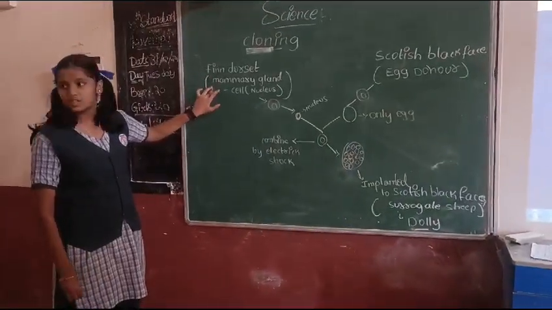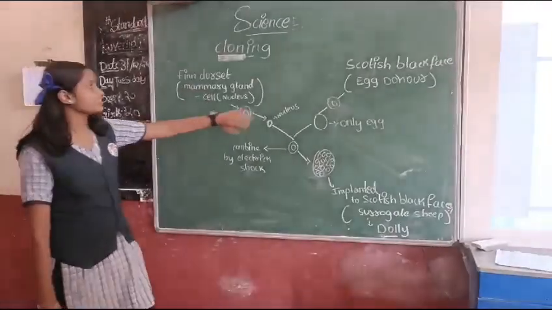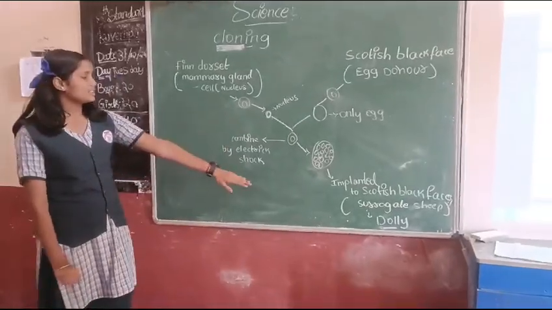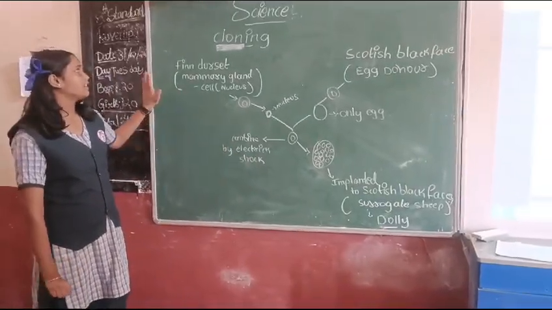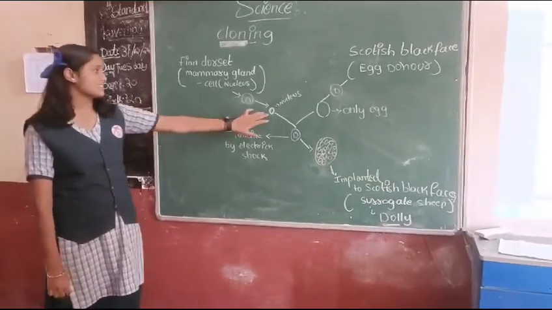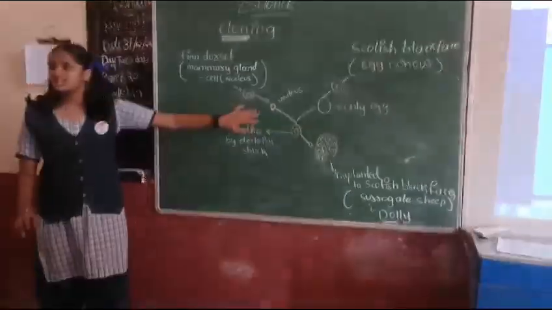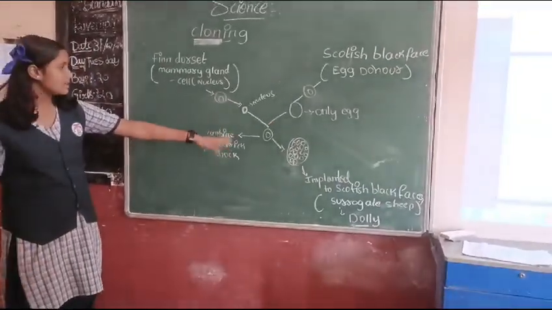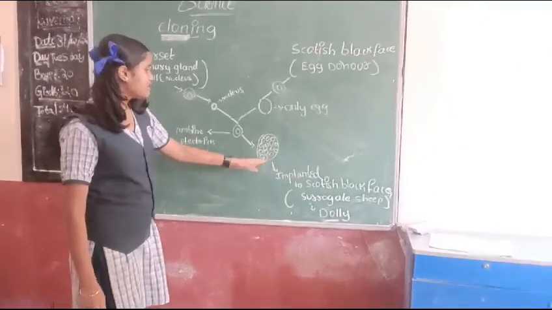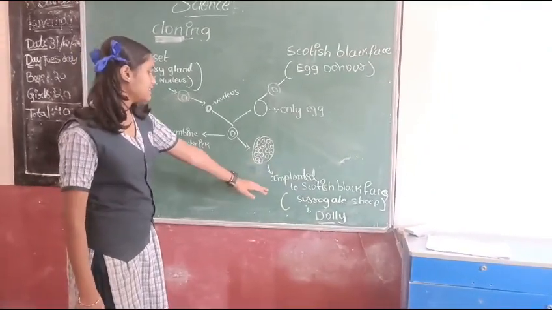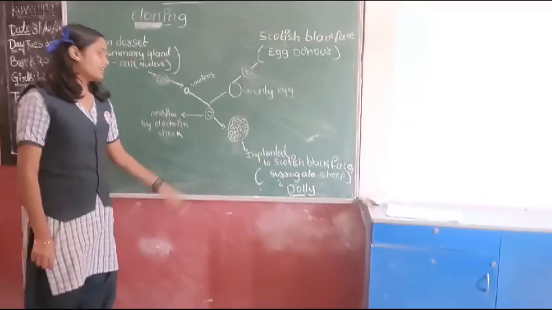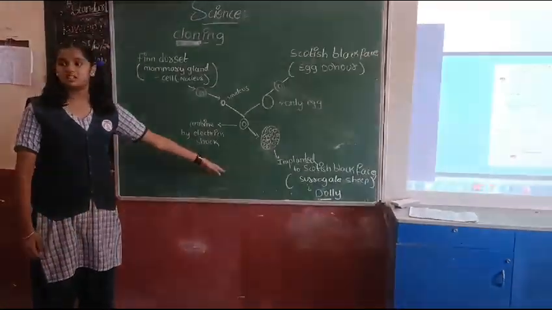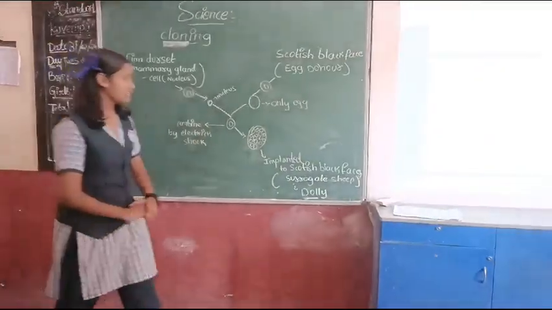It is not able to produce animals, so we want just Scottish blackface as a surrogate mother, but all the characteristics of Dolly are of Finn Dorset sheep because the nucleus is there, and the nucleus has DNA that is mainly responsible for the characteristics of the baby. So after the embryonic stage, it is implanted into Scottish blackface. And almost all further developments like fetus stage and full term stage happen at that stage only.